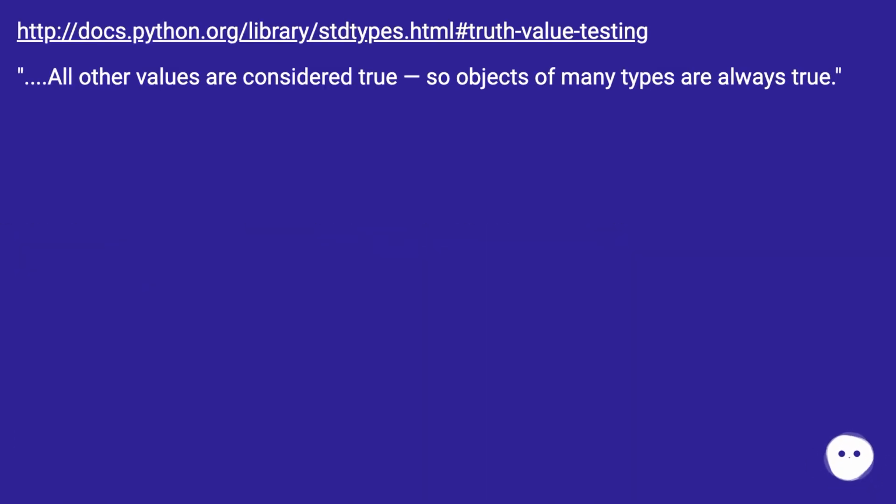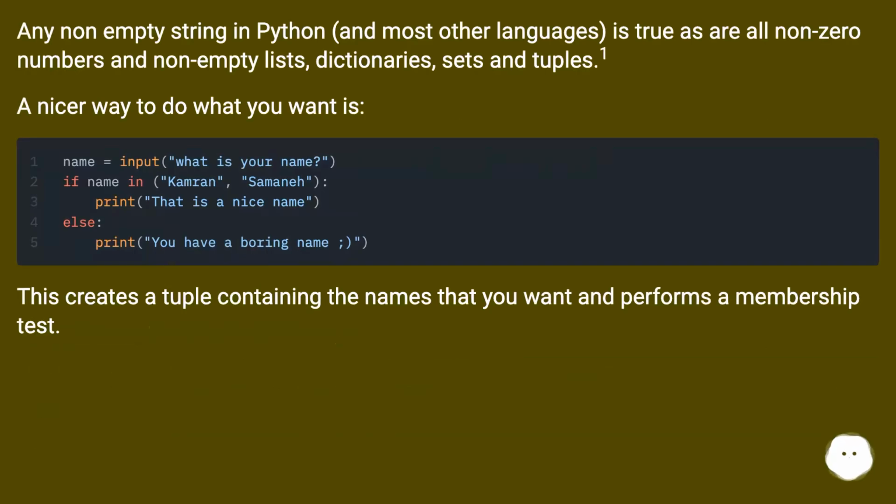All other values are considered true, so objects of many types are always true. Any non-empty string in Python, and most other languages, is true, as are all non-zero numbers and non-empty lists, dictionaries, sets and tuples. A nicer way to do what you want is: this creates a tuple containing the names that you want and performs a membership test.